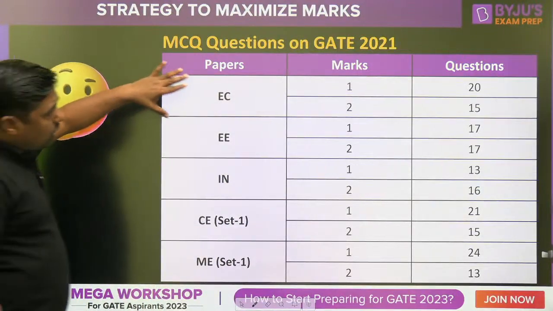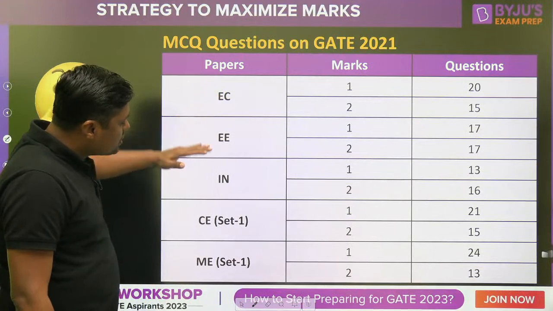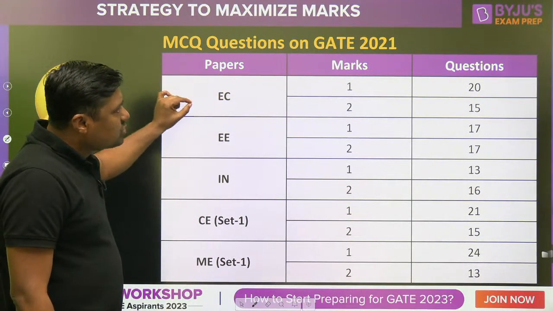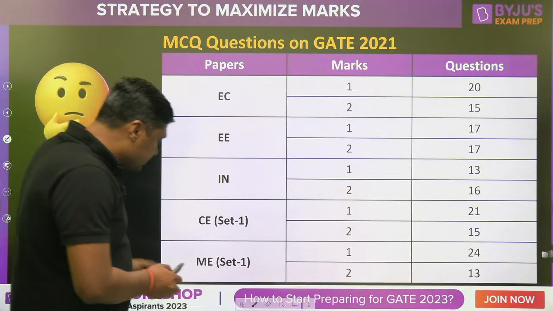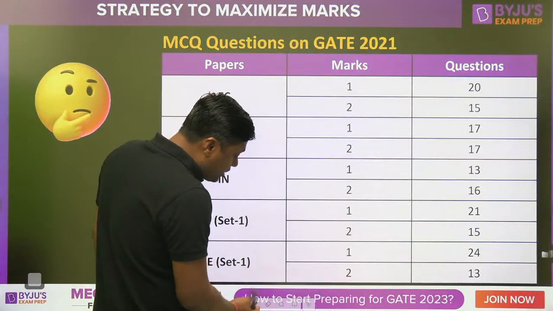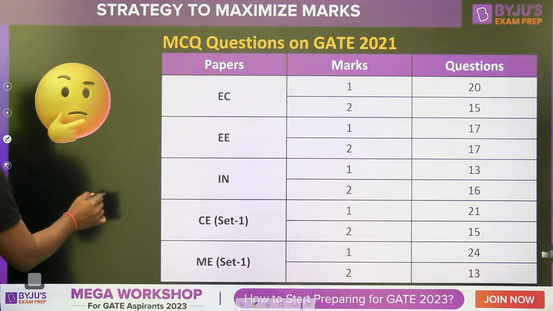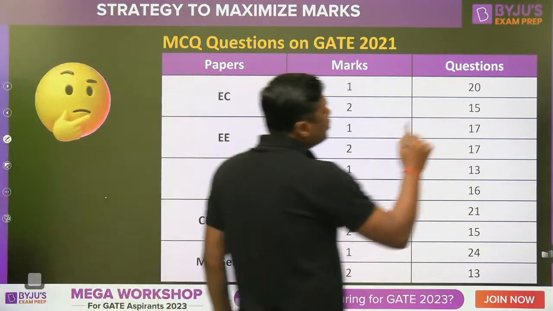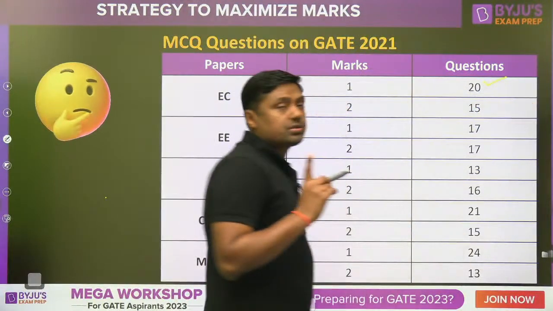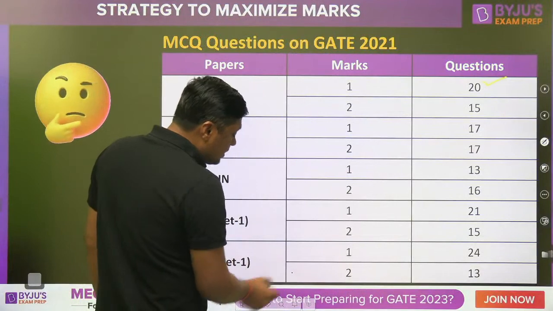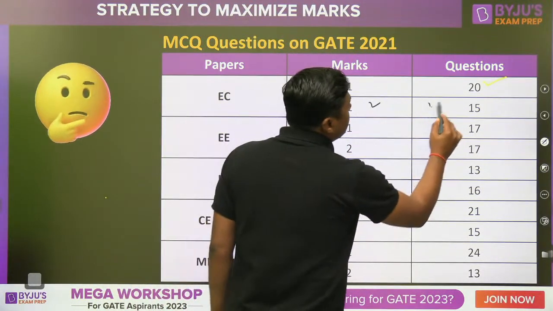This is for electronics, electrical, instrumentation, then civil, then mechanical branch. So in electronics branch, I am talking about the MCQs. Okay, watch this. 1 marks question, total 20 questions. Then 2 marks question, this is 15.